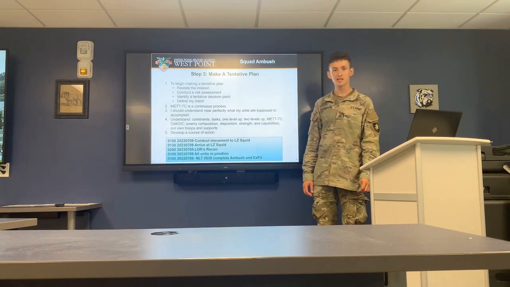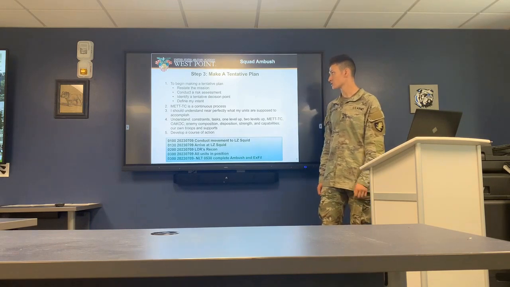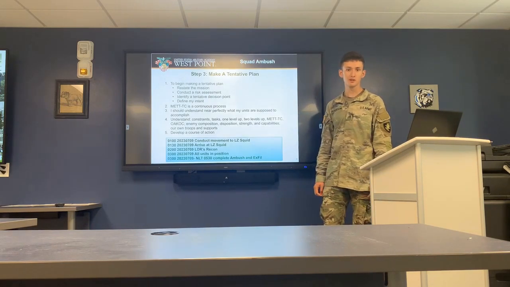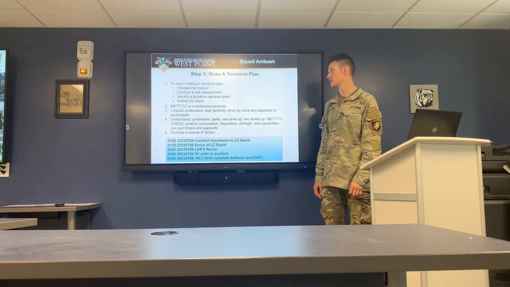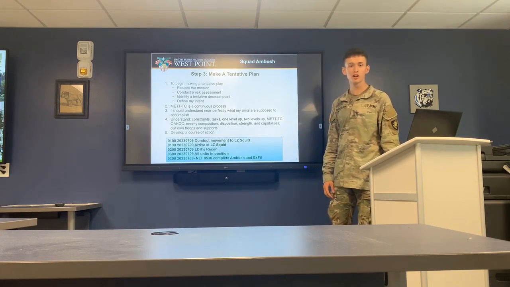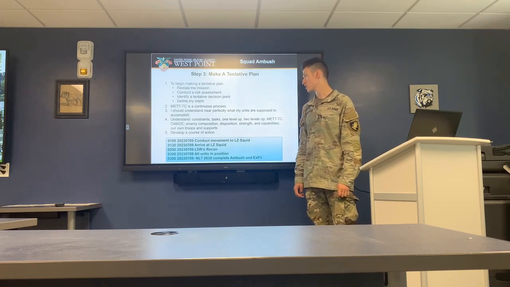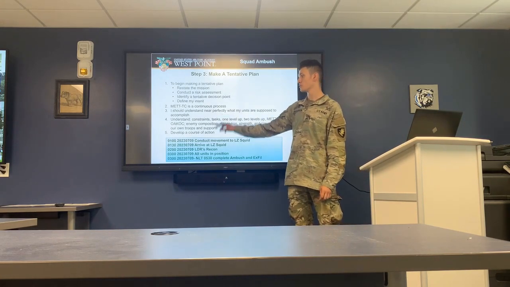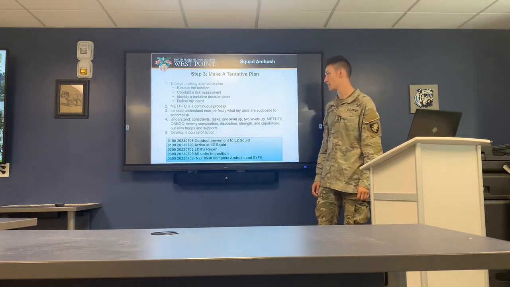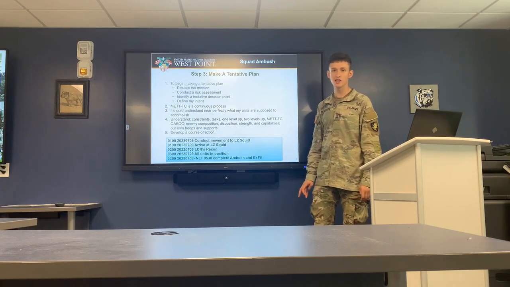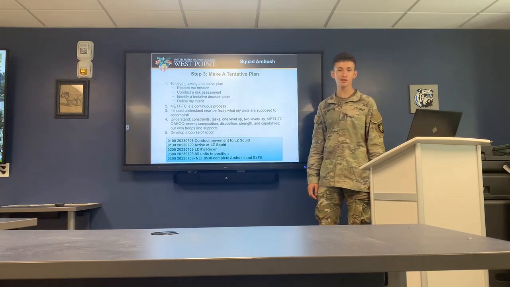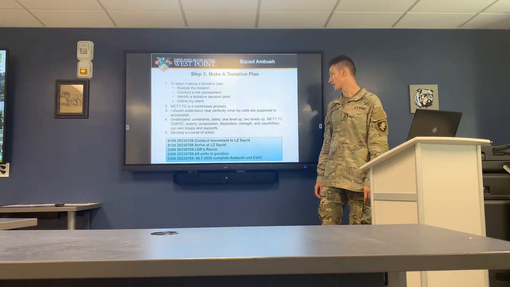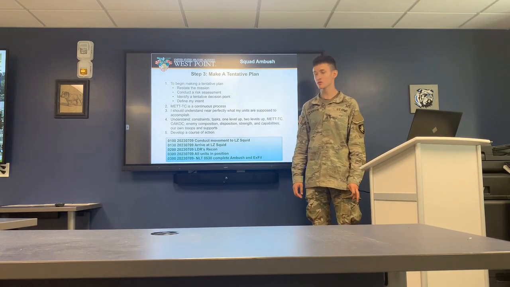Step 3, make a tentative plan. During this tentative plan, I'm going to restate the mission, conduct a risk assessment, identify a decision point, and define my intent. METT-TC is continuously going on during all the troop leading procedures. I should understand near perfectly what my unit is supposed to accomplish from higher. I understand my constraints and tasks up to 2 levels up, METT-TC, OAKOC, enemy composition, disposition, strength, and capabilities, and of course our own troops and supports.